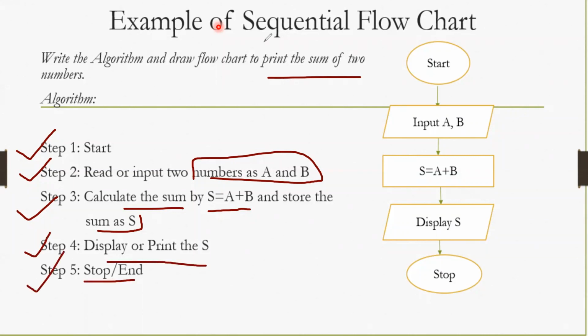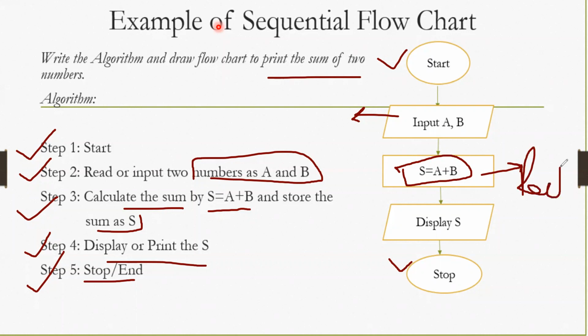Now let's start with the flowchart. You start, and the ending will remain the same. You are taking input, so that is why it is a parallelogram. Now you are making the calculations, so the symbol this time is a rectangle.